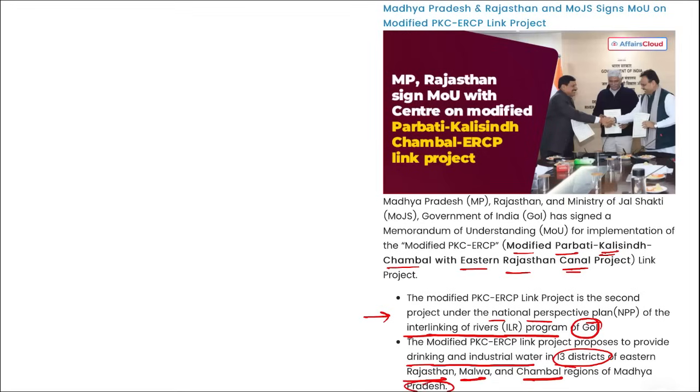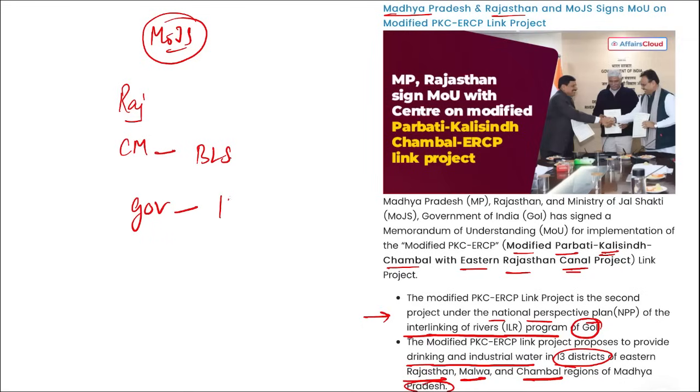Correct? So it will be connecting the rivers and will be providing drinking as well as industrial water to a few districts of both the states, that is Madhya Pradesh as well as Rajasthan. And for this, an MOU was signed by the Ministry of Jal Shakti along with the two states. If we talk about Rajasthan, who is the Chief Minister of Rajasthan? Bhajan Lal Sharma. Who is the Governor of Rajasthan? Kalraj Mishra. Right?